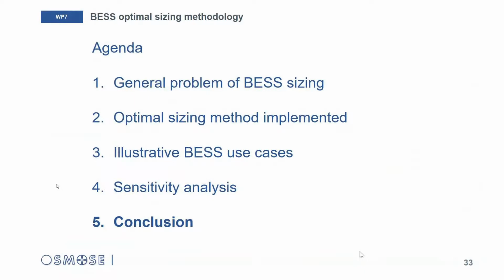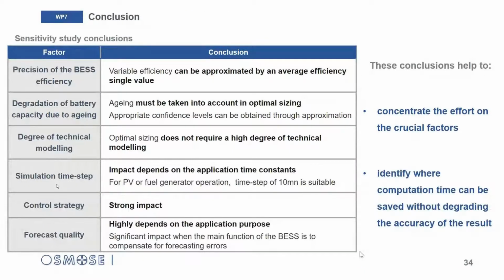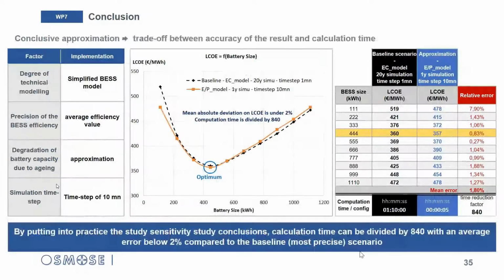So it's time to conclude. The conclusion of the sensitivity study about the influence of the investigated factors are summarized in this table. We hope that they can help project designers to concentrate the effort on the most crucial factors and also identify where relevant approximations can be applied in the calculation to save some unnecessary efforts and computation time without degrading the accuracy of the result. And I've got an illustration for this on the next slide.